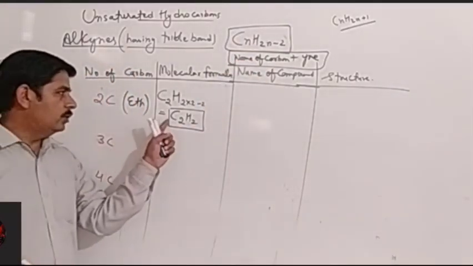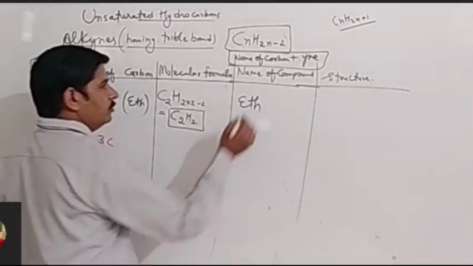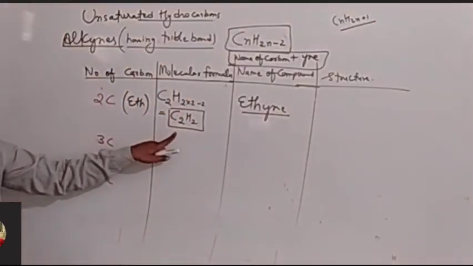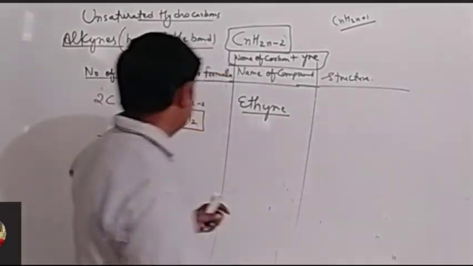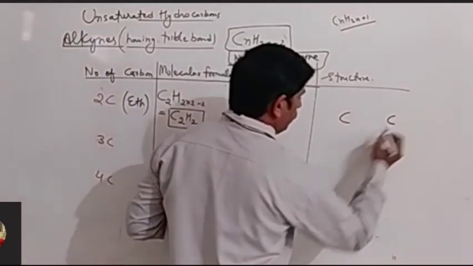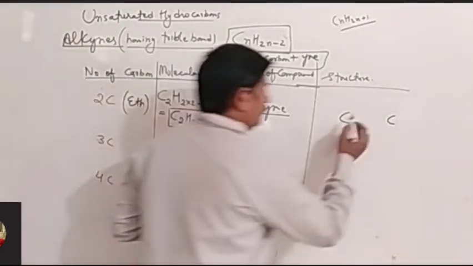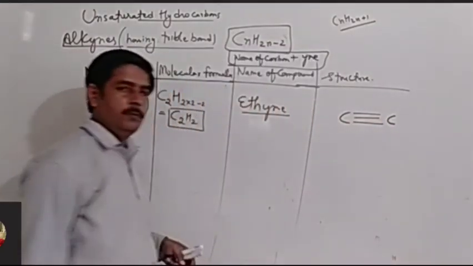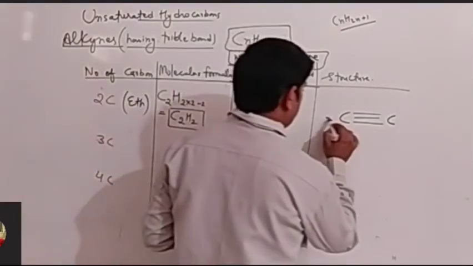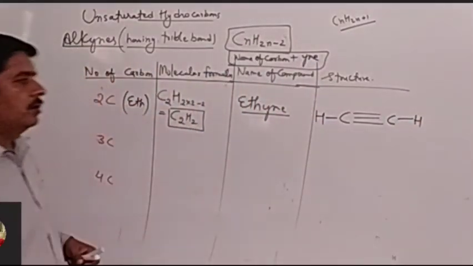So here we have 2 carbons. For 2 carbons we use eth, and now we have to add yne. So it will become ethyne. Okay, the name of this compound will be ethyne. And now we can write the structure of it. We know that there are 2 carbons, so we can write it like this. We have 2 carbons with a triple bond between them. These are the triple bonds. Now the rest of the vacancies will be filled by hydrogen. So there will be only one valency free on each carbon, which will be connected to hydrogen. So this is the structure of ethyne.